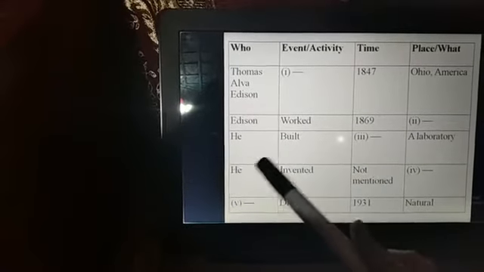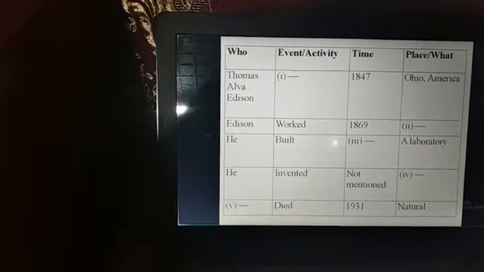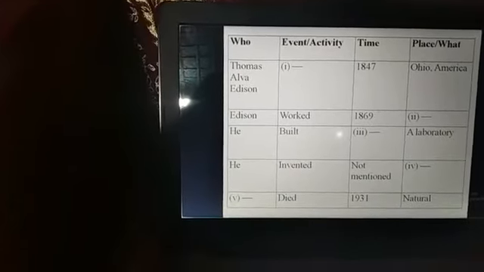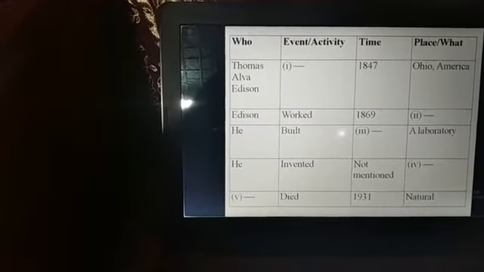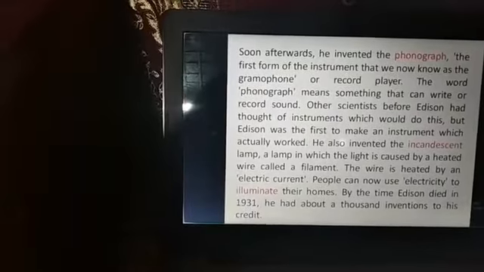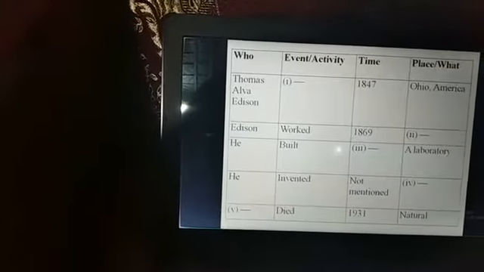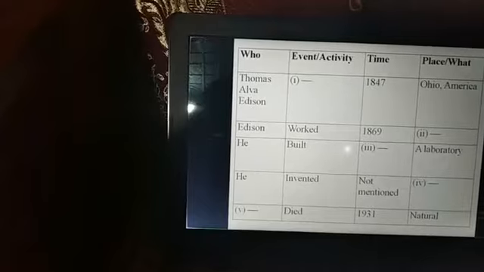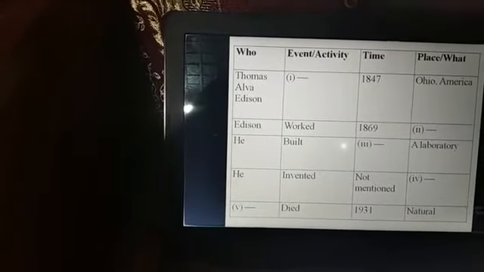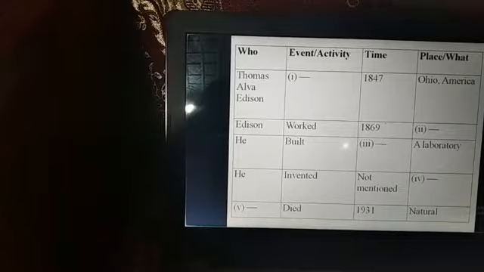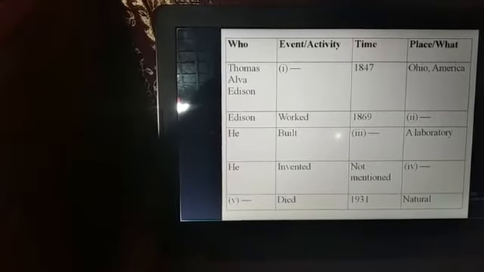That is, he invented. What did he invent? He invented many things, thousands of things. That is why, what can we find in the passage? Just here we may find he invented the phonograph. So we may write here, he invented the phonograph; the time is not mentioned. Okay, clear, my students? I think you all have understood all these 4 gaps.